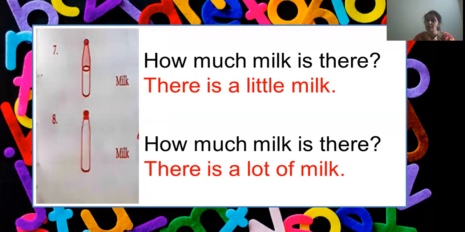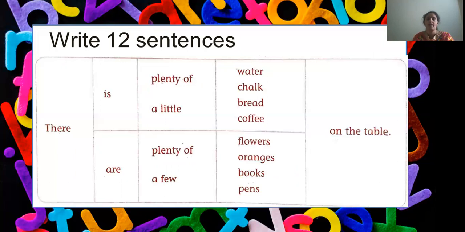For uncountable nouns, we use how much. Clear? Shall we move ahead? So, the next page, you have a table here. We have to make 12 sentences using this table.